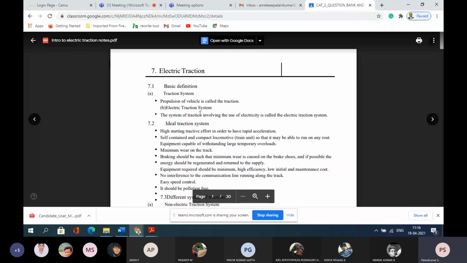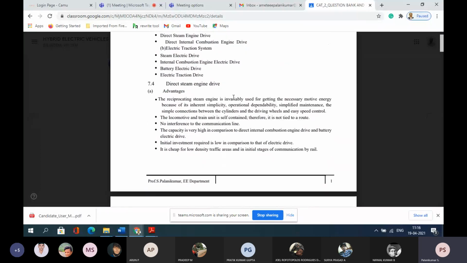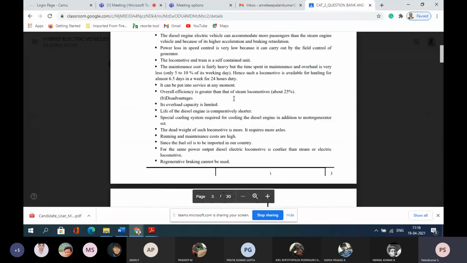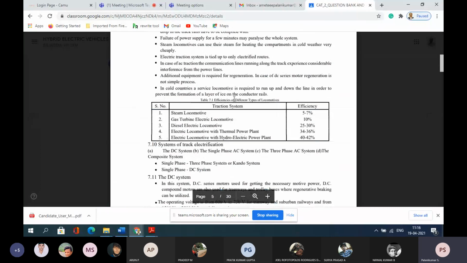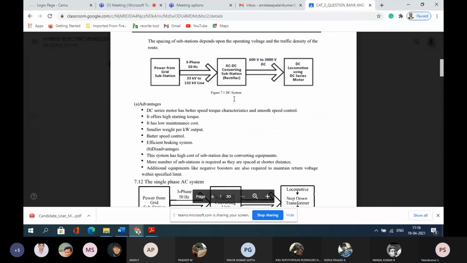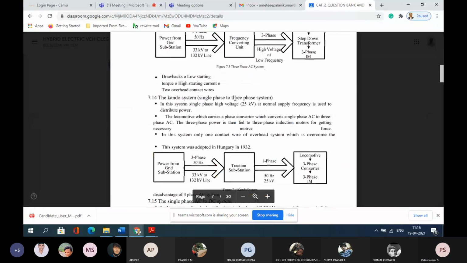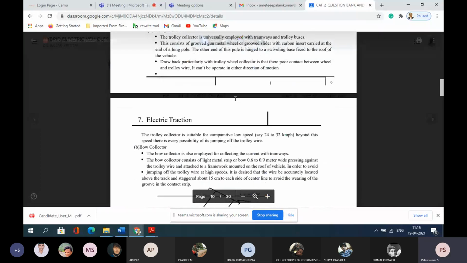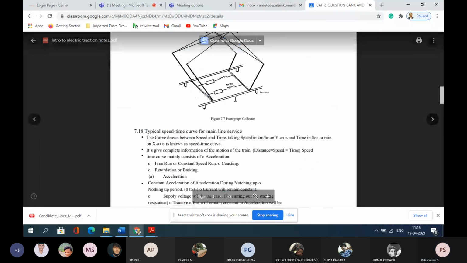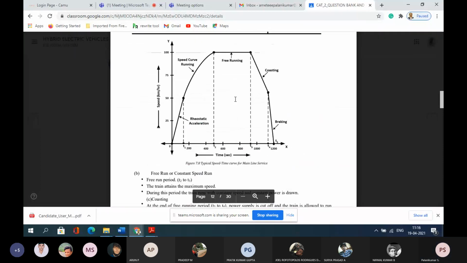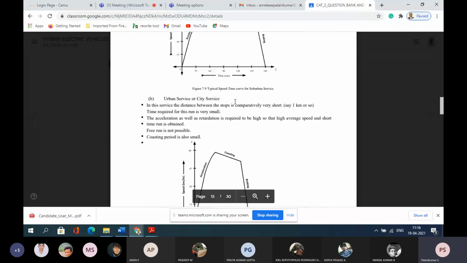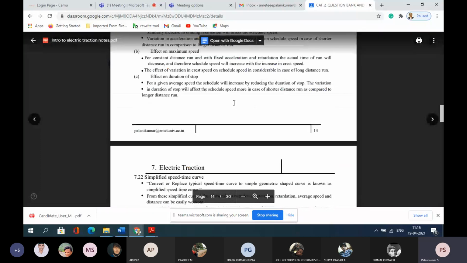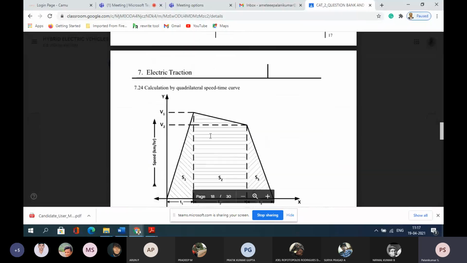See, about 30 pages. What is electric traction? Basic definition, advantages, disadvantages, and also the battery electric drive. And what are the traction systems in India? Everything is there, including the trapezoidal curve, the current collectors, and a pantograph diagram. Also the typical speed-time curve, and how to fit it into a quadrilateral and trapezoidal speed-time curve. The derivation, everything is available.